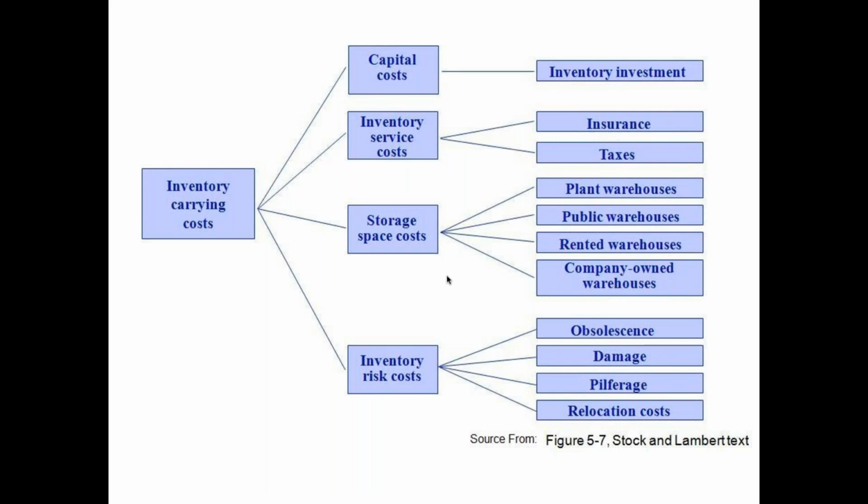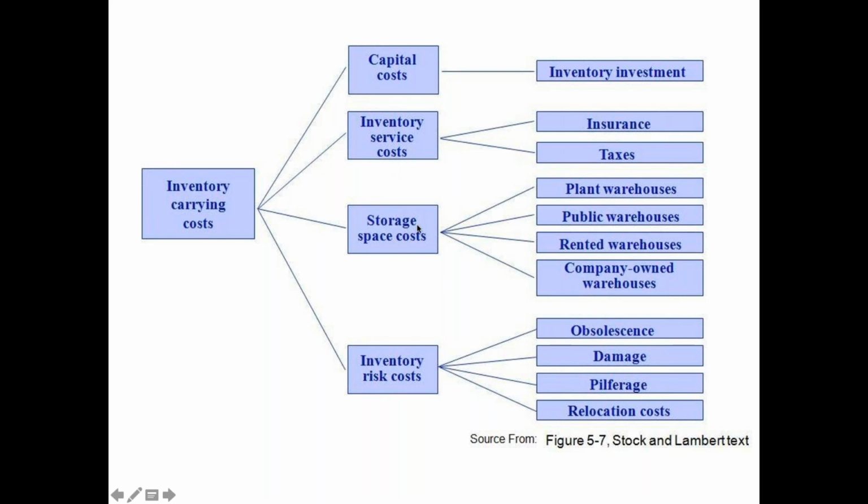Inventory carrying cost is further divided into capital cost. If we are buying drugs or coolers, that is basically capital cost, so it is inventory as investment. Then inventory service cost. If we are buying an AC or cooler, the insurance and the taxes we are going to pay, that whole is inventory service cost.